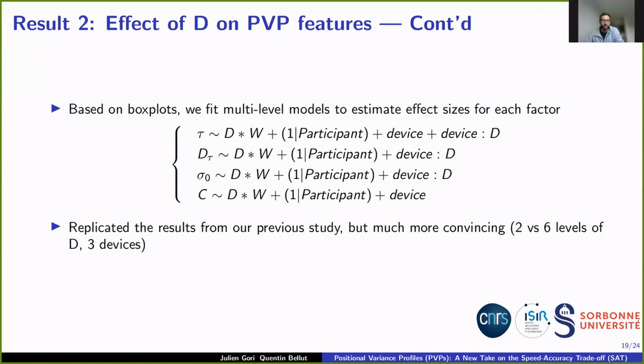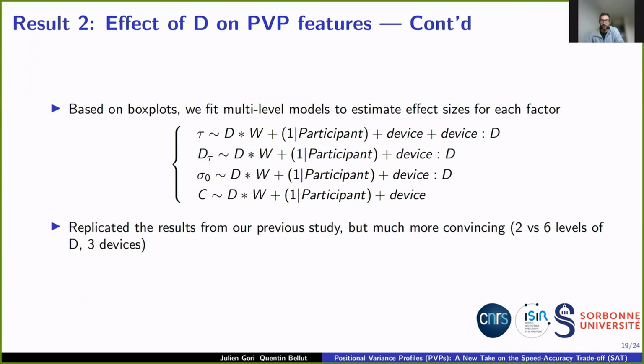To quantify these results, we fitted multi-level linear models to PVP features guided by the previous box plots. Multi-level models are similar to ANOVAs, but for the case of regression of continuous variables on the ratio scale. In the first model for tau, D star W means we look at effects of D, W, and their interaction. The one bar participant allows each participant to have its own intercept, similar to what you would do in a repeated measures ANOVA. Other simple effects like device mean that each device has its own intercept contribution, and interaction effects like device D allow different slopes per device for the model.